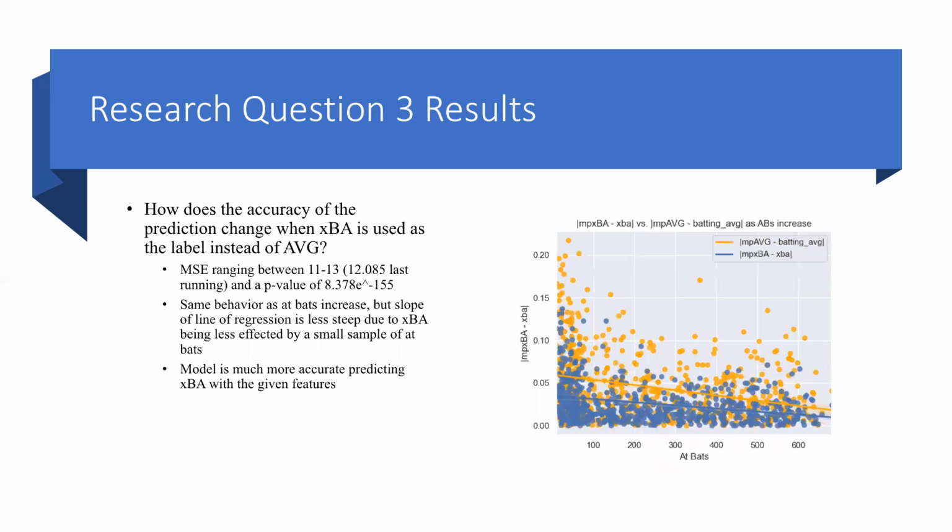error. The results of the third question were that the mean squared error when the model was run with expected batting average as the label was quite a bit lower. It was between 11 and 13 as compared to 28 and 36. And the p-value was even smaller, showing that it was even more statistically significant. Again, very similar behavior as before, but the slope of the line of regression was less steep, showing that it was less affected by the sample of at-bats.